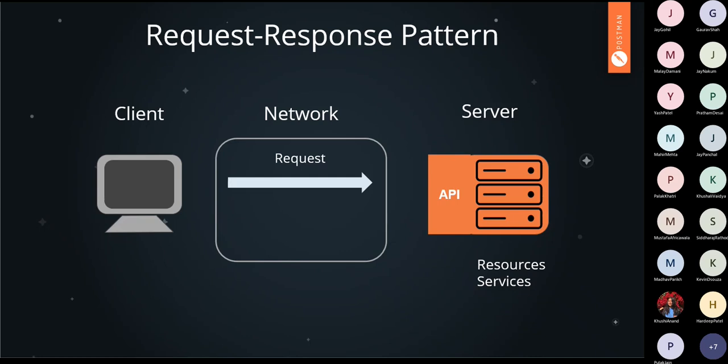After processing your request, it responds back to the client. Meaning if you are asking for data, the API collects the data from the server or from the database and sends the data to the client in the form of a response. So this is a basic request response cycle. The client makes a request to the server which is listened to by an API. The API then processes the request and sends the data that you want in the form of a response. So you get back the data, and all the things that you are expecting can be shown on your screen. This is a basic request response cycle.